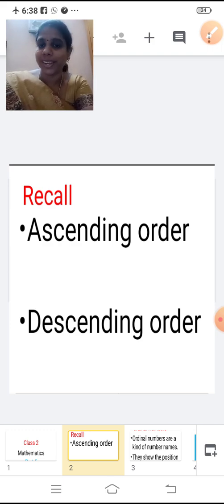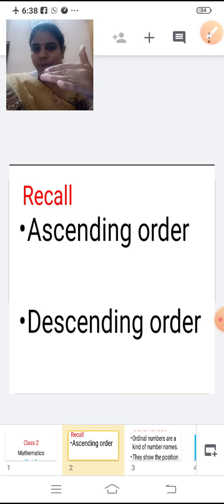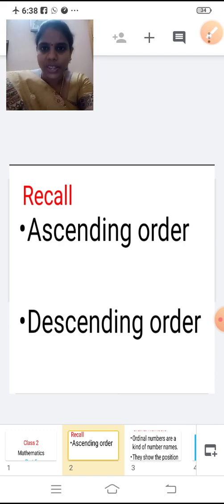Now tell me, what do you mean by descending order? Arranging the numbers from the biggest to the smallest. So till now, you're all clear? Shall we move to the new concept?